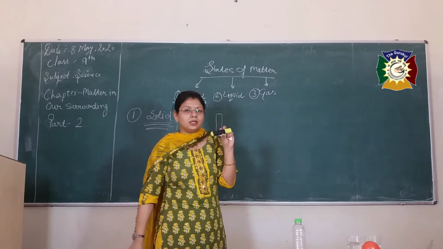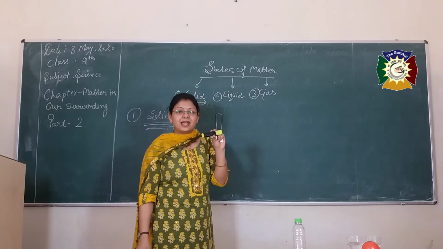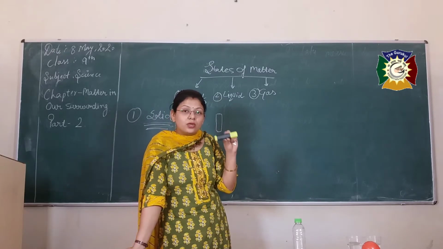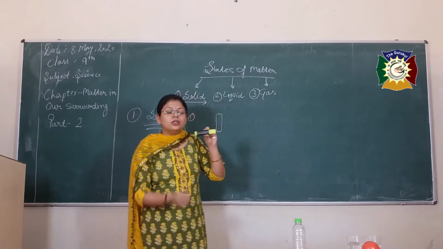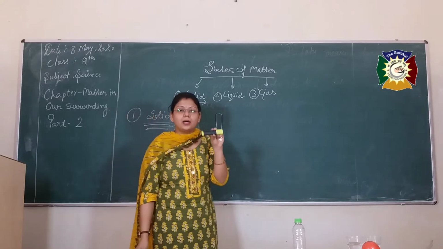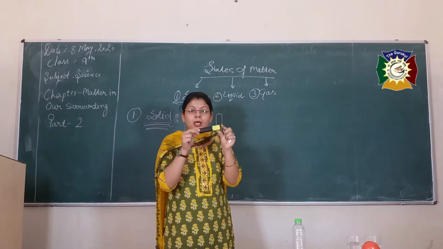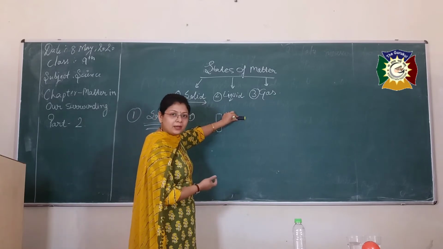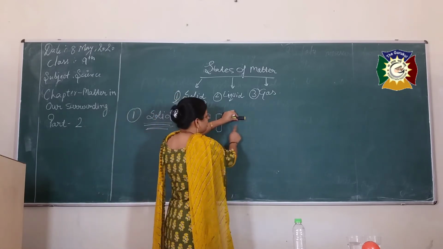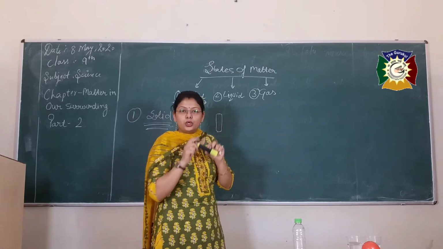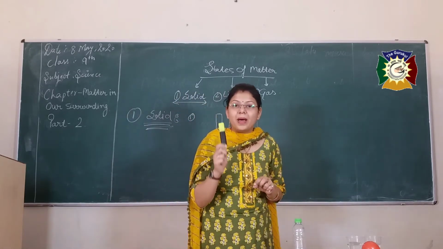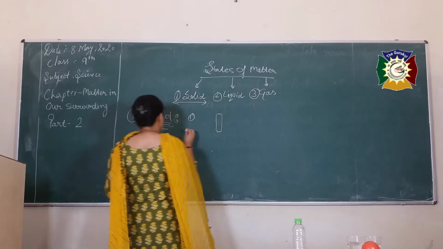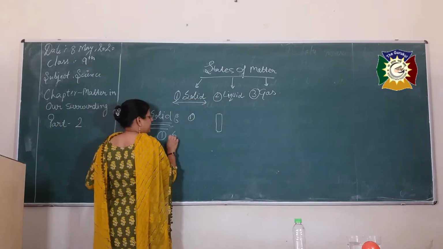Now the volume. We said it is matter, that means it has mass. Secondly, it is going to occupy some space, that is, it has volume. The volume of this marker is fixed. It is going to occupy this much amount of space in this universe. So the space occupied by this marker is constant. That means the first point is shape.